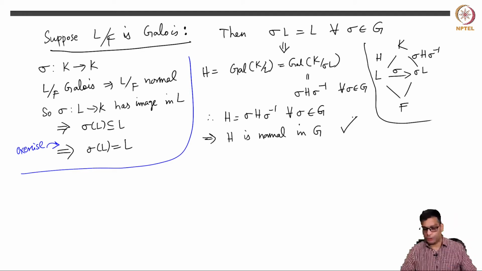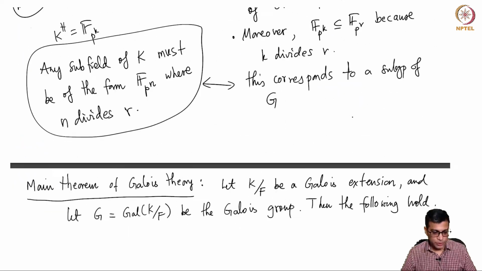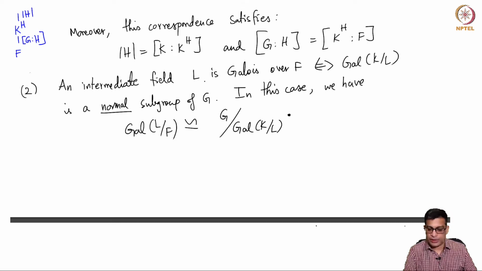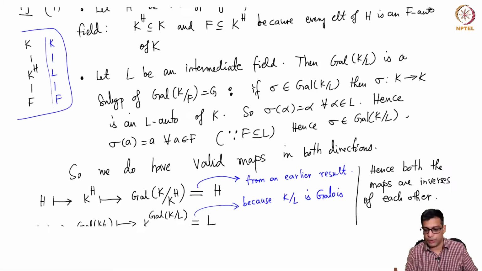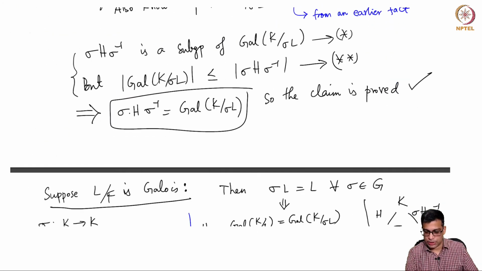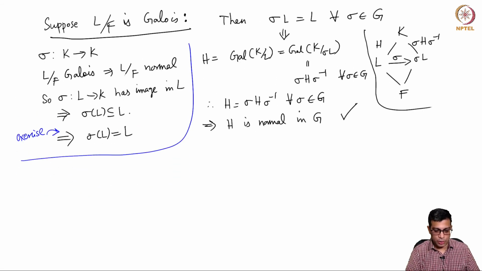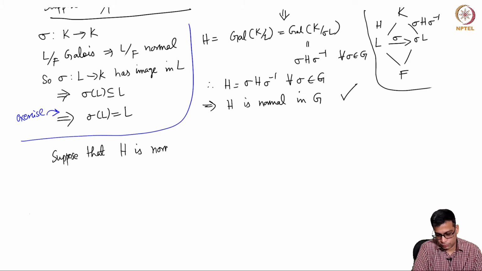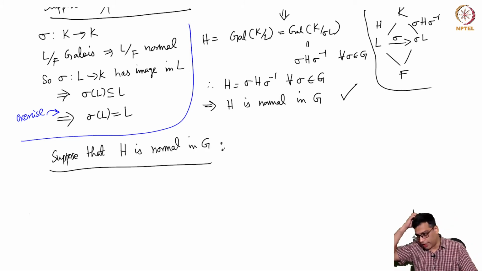So one direction is proved. Let me go back to the statement of the theorem. An intermediate field L is Galois if and only if Gal(K/L) is normal in Gal(K/F). Assuming L is Galois, we have shown that its corresponding subgroup is normal. Now suppose that H is normal in G. We are going to show that L is Galois over F.